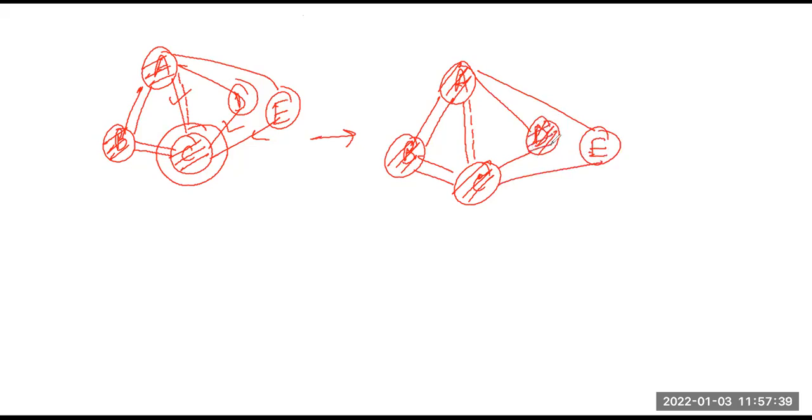Once I mark C as visited, I will change the label of CD to be a discovered edge, right? Then I will reach D. I will set D to be the current vertex. Now, from this, only one edge is there as undiscovered, but that vertex is already a visited vertex. So this edge will be a back edge, right? So this is also a back edge, right? So this is a back edge.